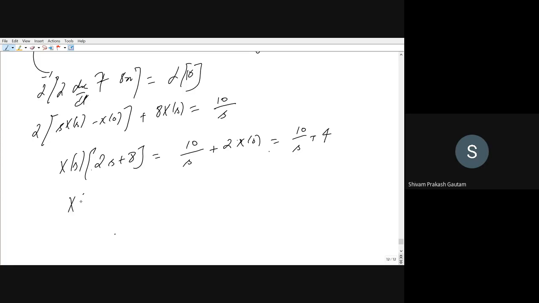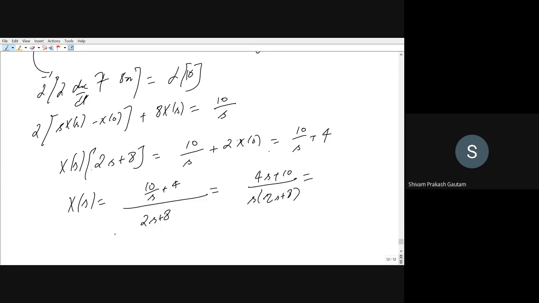So now what I will do is I will put X(s) on one side, and 10 and 10s plus 4 whole divided by 2s plus 8. Okay, so I will take the LCM for the numerator so that it will be common. So this will be equal to (4s plus 10) whole divided by s into (2s plus 8).